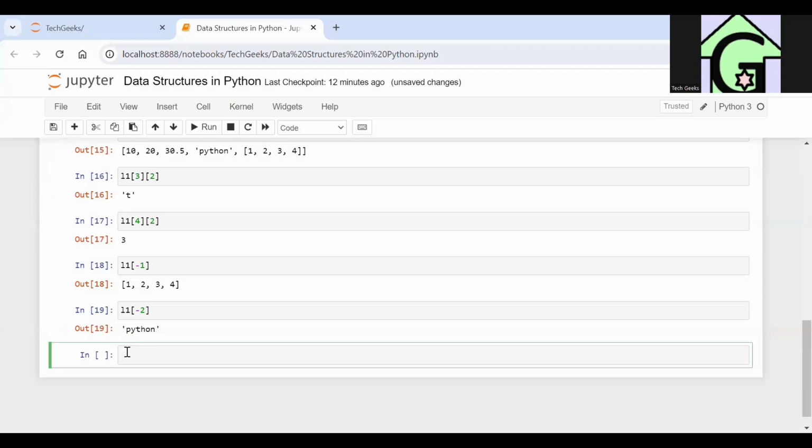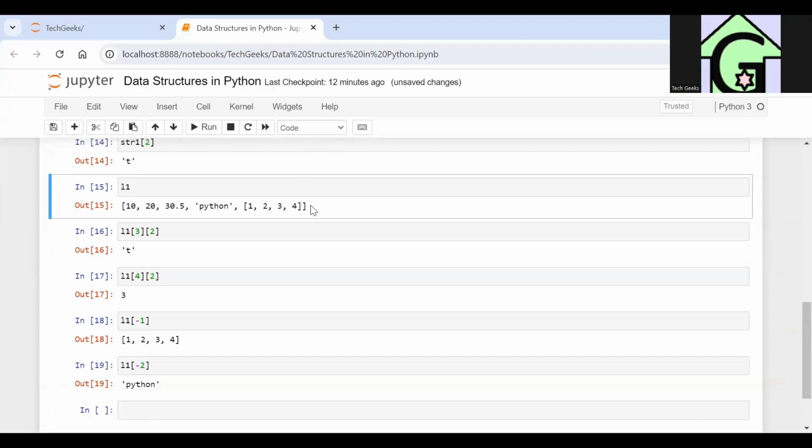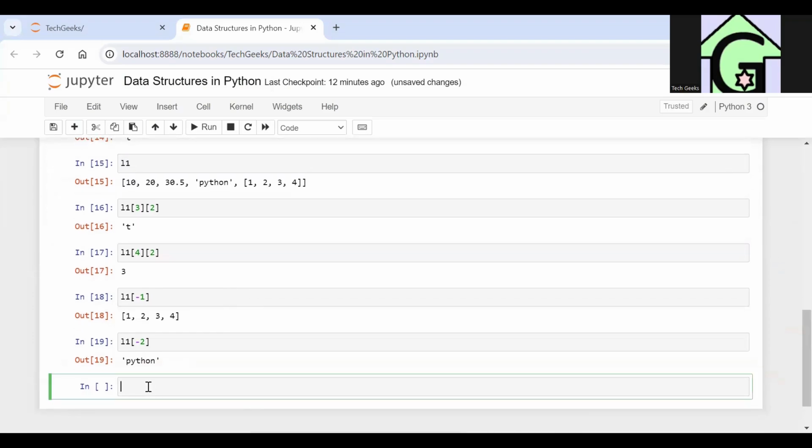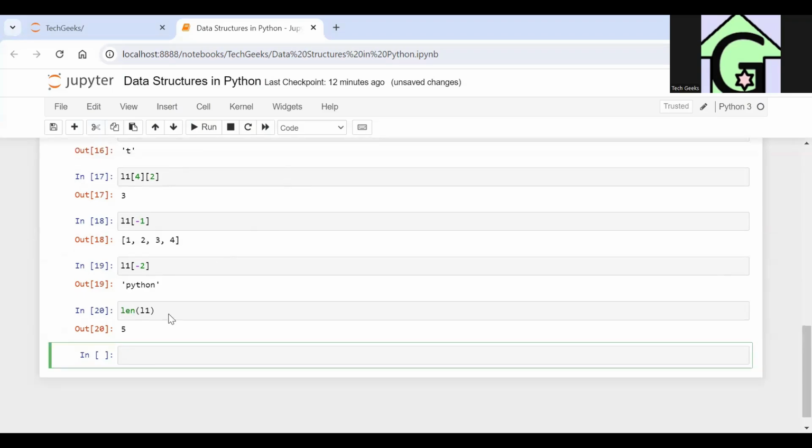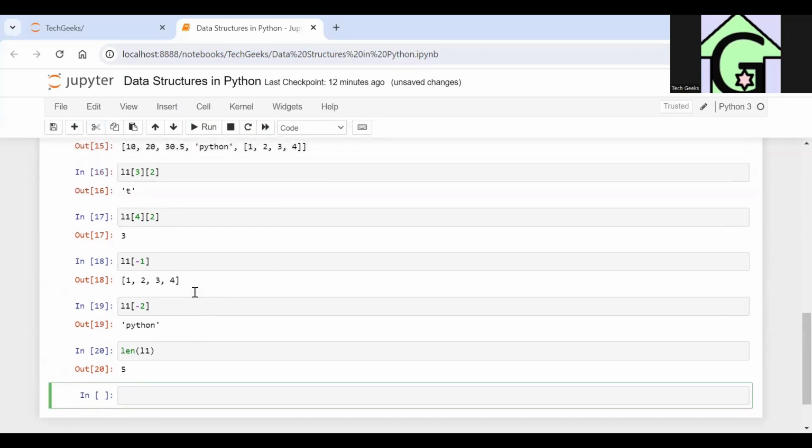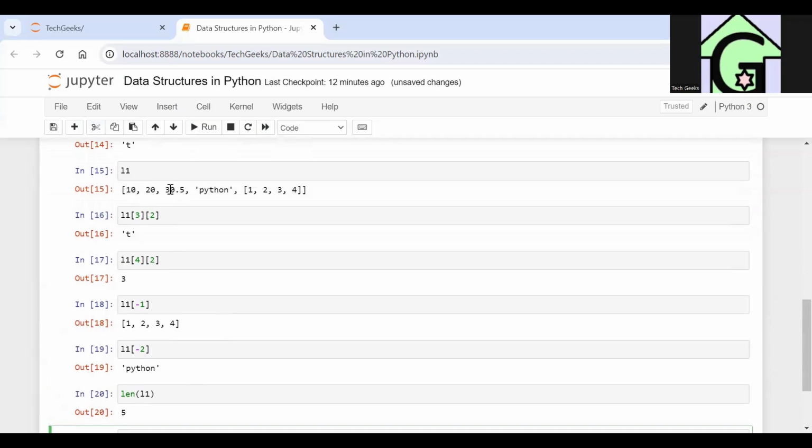So guys, if I want to know how long my list is, this is a small list. You can find the indexes very easily. But if the list is long, first of all, how would I know how many elements are there in my list? For that, we have a predefined function, which is len. That means length. If I write the length function and give it an argument L1, that is the variable of type list in which this list is stored, I'll be getting number 5. That means there are total 5 elements in the list. 1 2 3 4 5.